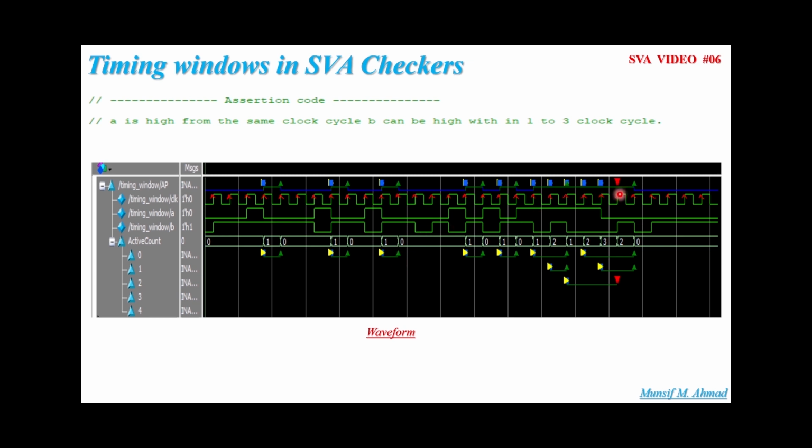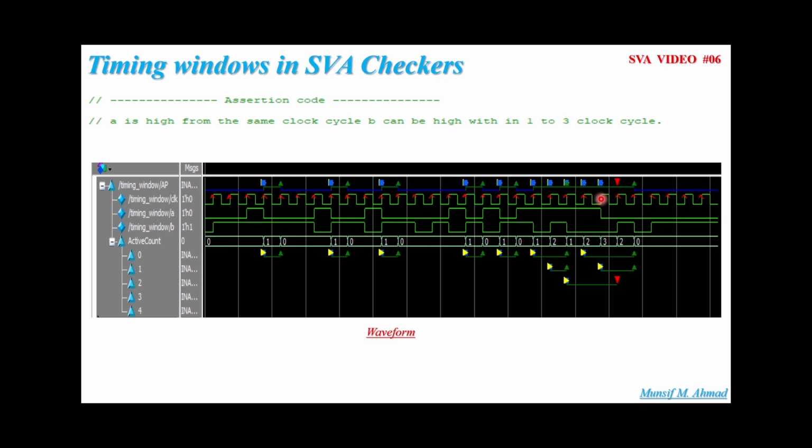Let's try to understand the condition where the assertion is failing. The assertion fails if B becomes high only after 3 clock cycles. At this passage of the clock, A is high.